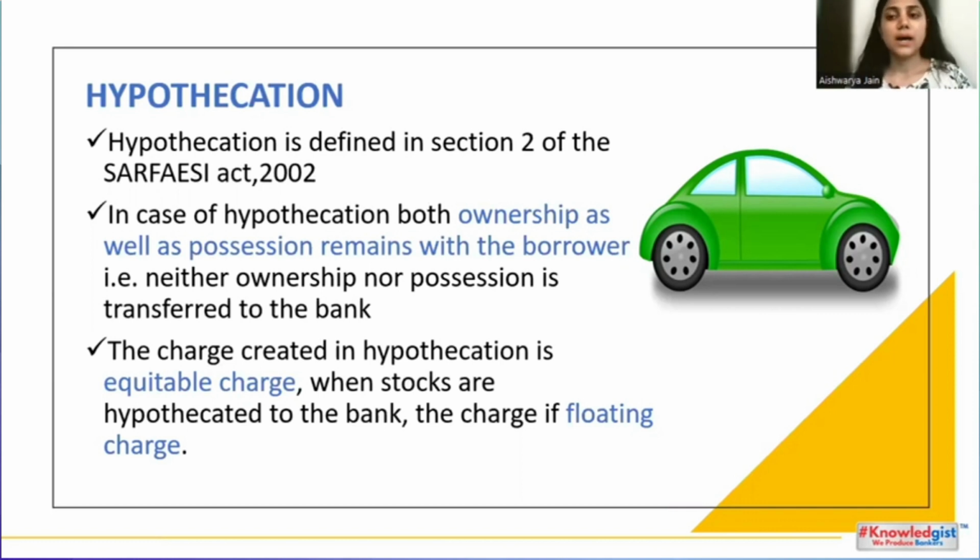For example, you want to take a car loan, so you go to the bank. In that case, the car remains with you, not with the bank. So the possession as well as the ownership remains with the borrower. So that is an example of hypothecation.